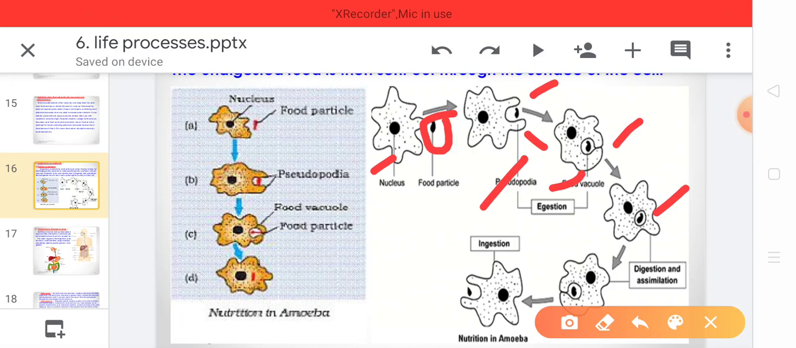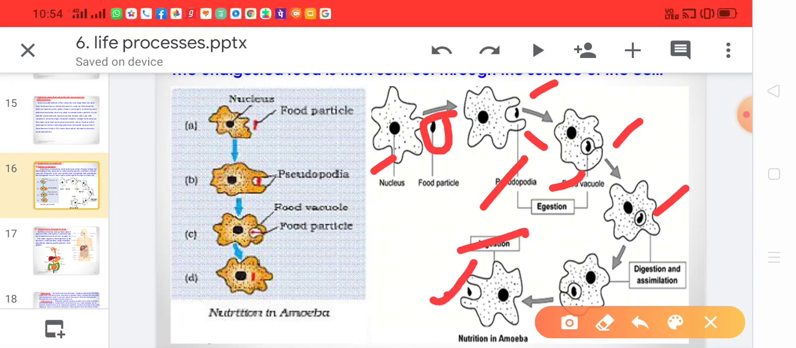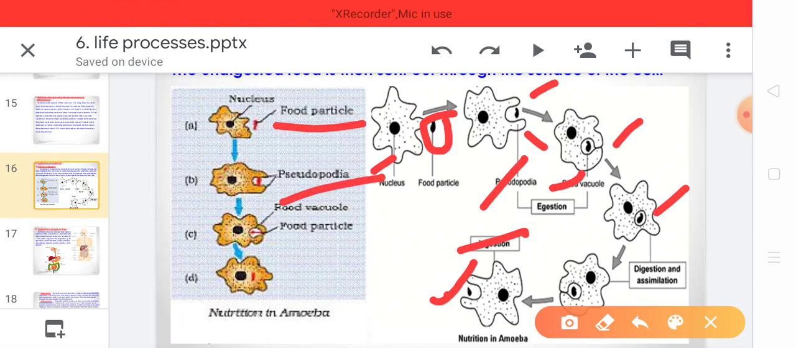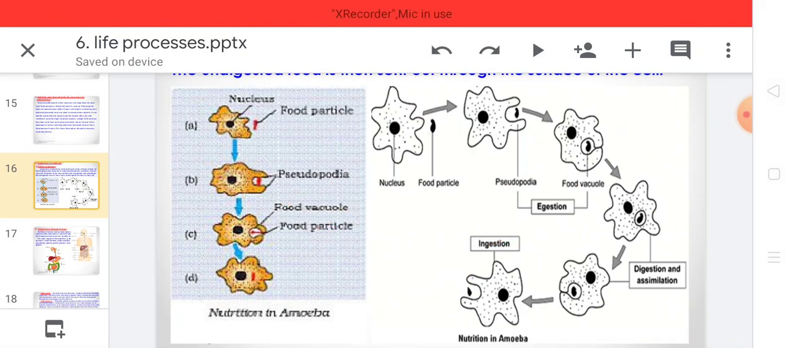This digested food is utilized by the cell for its growth and reproduction. The waste which is formed is released out, and this process is called egestion. Now again we can see the diagram over here. This food particle is over here, pseudopodia is there, food vacuole is formed, and then the waste is released out of the organism's body.